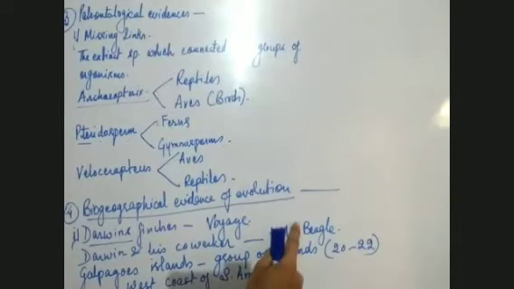This is HMS Beagle. Now, what did they see there? When they went there, they saw these finches, small-sized, black-colored birds. And what were these finches? I think this is not visible to you now. I'll write it at the top.